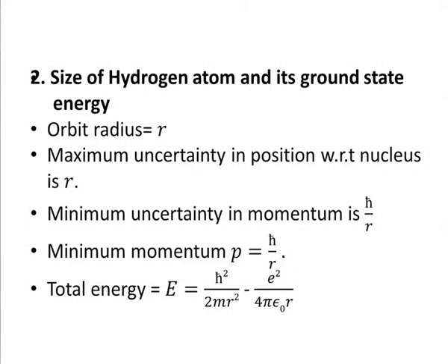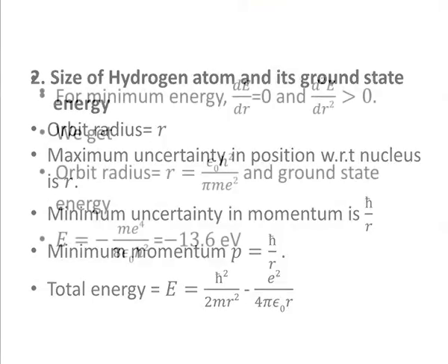So, once you have estimated the uncertainty, you have the estimate of the momentum as well, and you put these two in the total energy. You have the expression for total energy E is h bar square upon 2 m r square minus e square upon 4 pi epsilon 0 r, where the first term is the kinetic energy, and the second term is the Coulomb attraction energy.